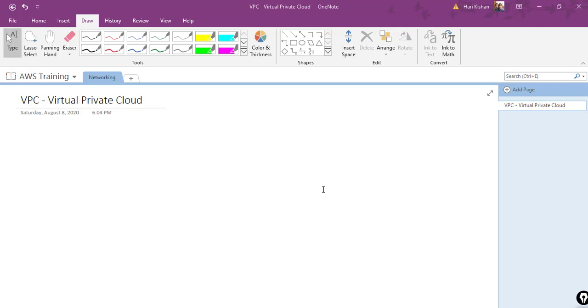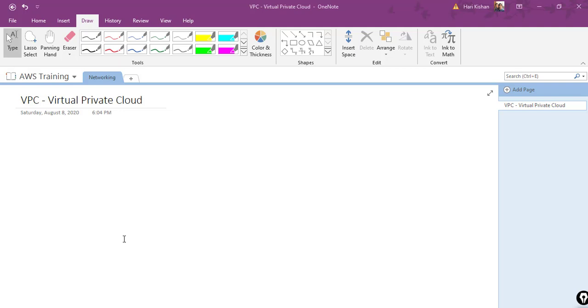So today we are going to learn about Virtual Private Cloud, which is VPC. We have seen this while creating an EC2, but we haven't created any VPC of our own and subnet of our own. We have been discussing this, like we'll have it in next section. So this is a very important topic of AWS, which is on networking, and the first topic which we are going to learn is VPC, which is Virtual Private Cloud.